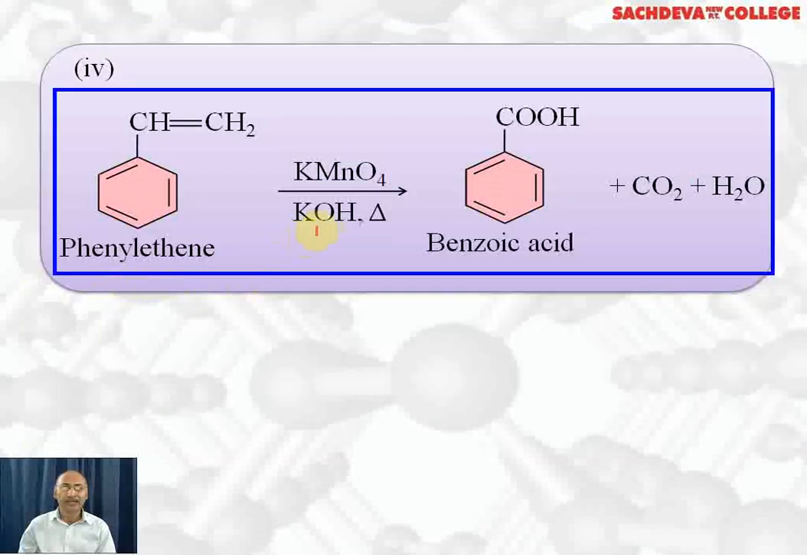Next, we have phenylethene. Alkenes can be oxidized with alkaline KMnO4 on heating. This bond will break here. This carbon will change to carboxylic acid. This carbon will change to CO2 and water. So we have converted phenylethene to benzoic acid.